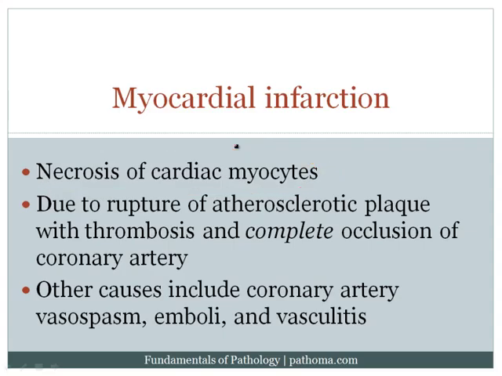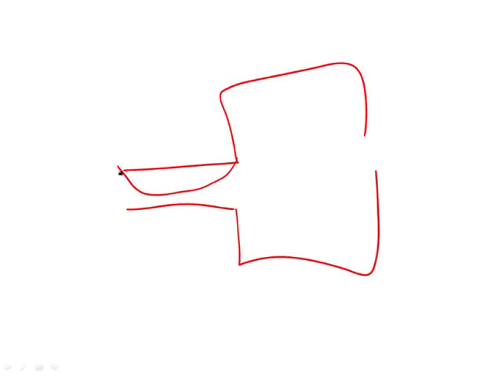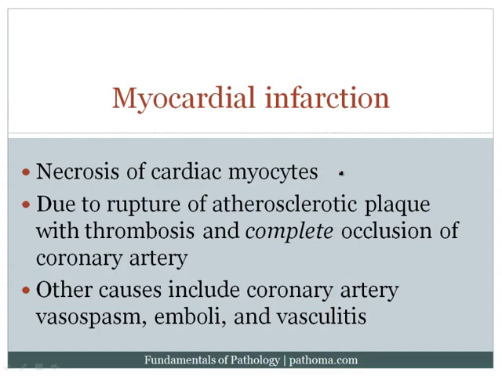The classic way by which this occurs is rupture of an atherosclerotic plaque with complete occlusion of the coronary artery. So the idea here is that this is the coronary artery going into the heart. You've got atherosclerosis, you get rupture at the neck. Now you get a complete thrombus, and this complete thrombus blocks off the blood supply, resulting in a lack of flow into the myocardium, which will then result in death of the myocardium after 20 minutes of lack of flow. And so then you'd get necrosis of the cardiac myocytes.